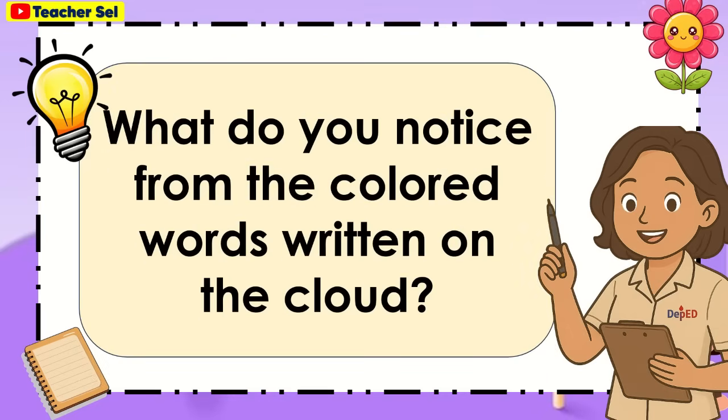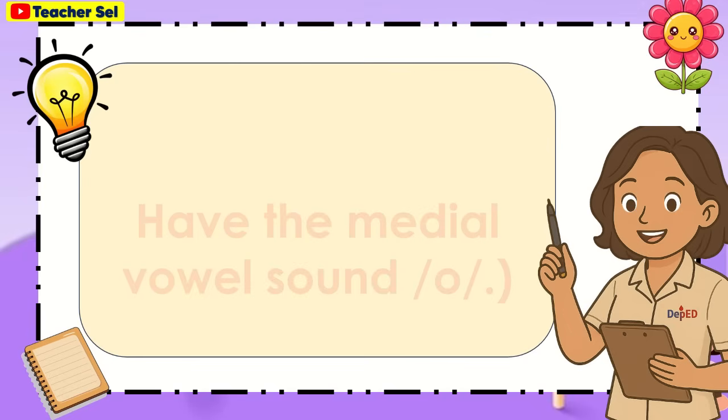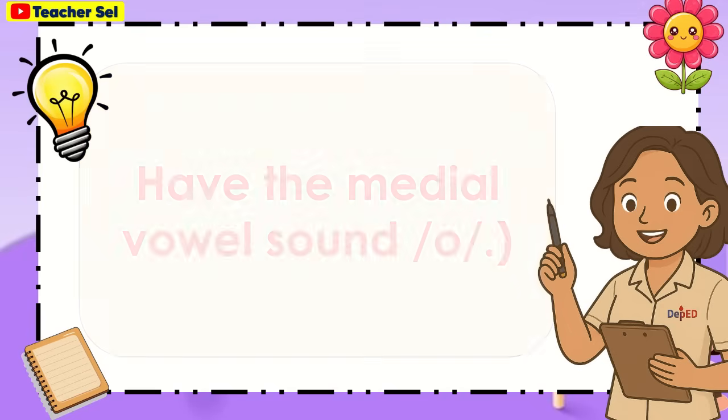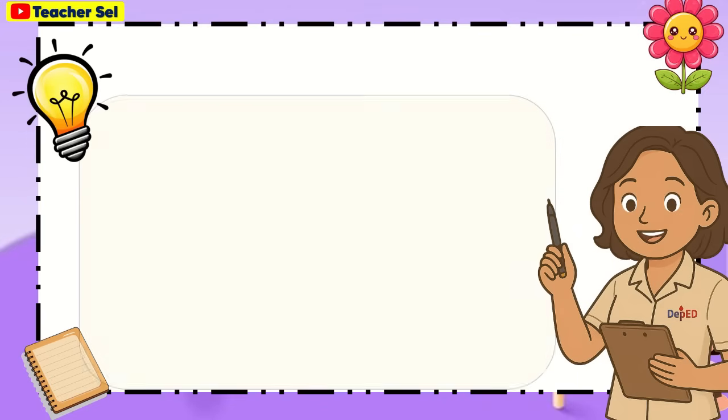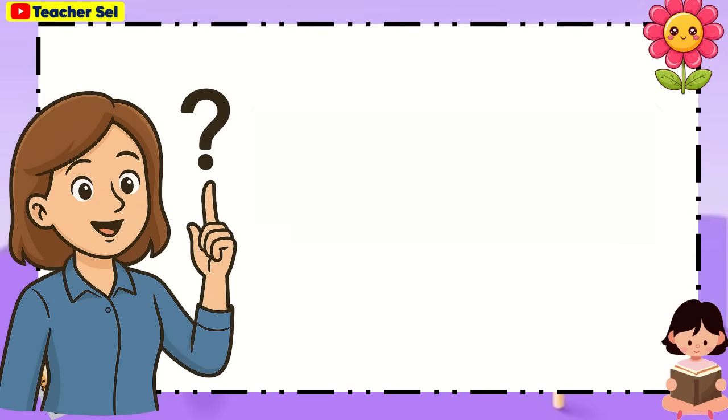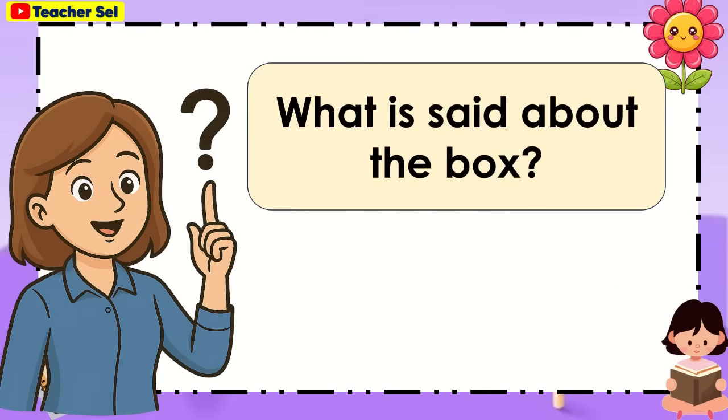What do you notice from the colored words written on the cloud? You're right, they have the medial vowel sound O. Now, answer this. What is said about the box? It is red.